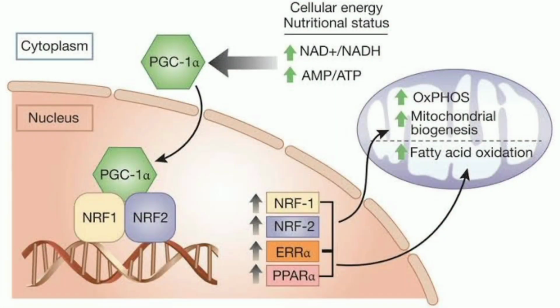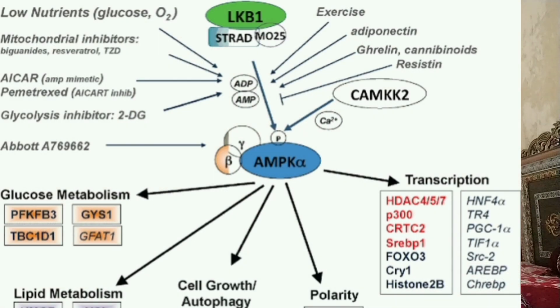PGC1 alpha. This PGC1 alpha will progress and repair the mitochondria. And on the other hand, fasting, ketogenic diet and exercise trigger the AMPK pathway while inhibiting the mTOR pathway in the cell. So remember that. mTOR means the mammalian target of rapamycin.